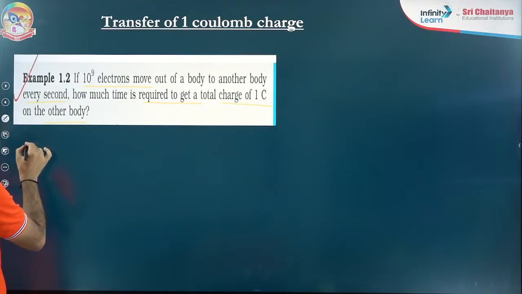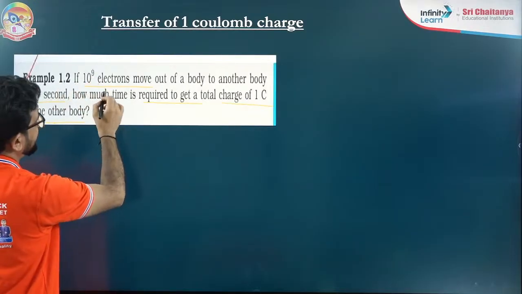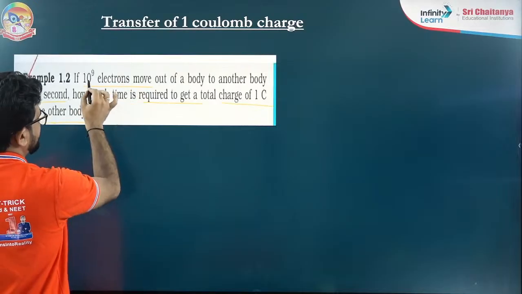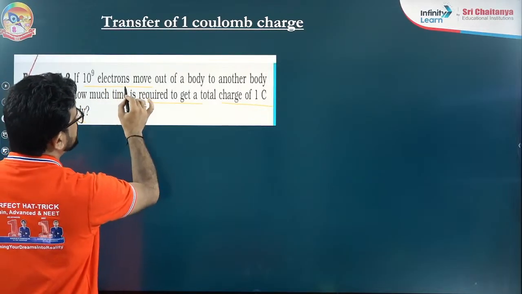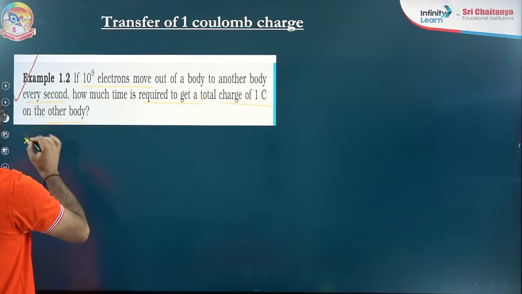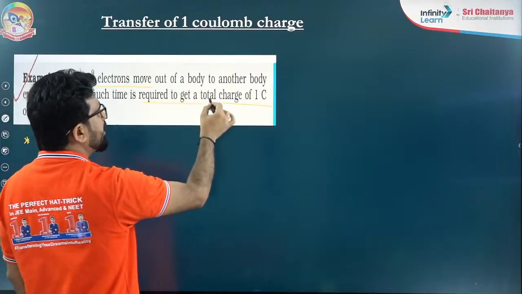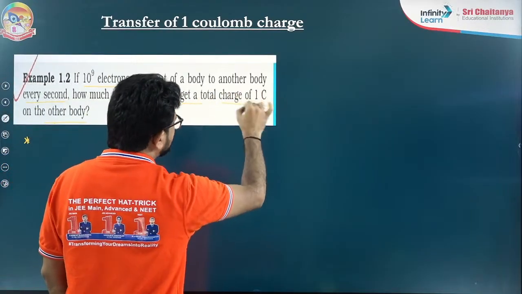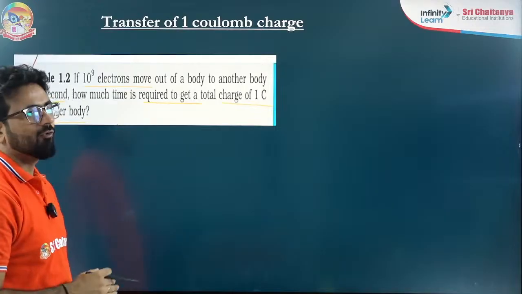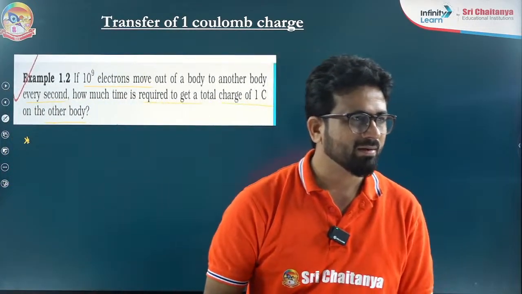Beta, very simple thing. What is the rate at which charge is flowing out? 10 to the power 9 electrons move out of a body to the other body every second. How much time is required to get a total charge of 1 coulomb? Now, why have I taken this question? You have to understand it.